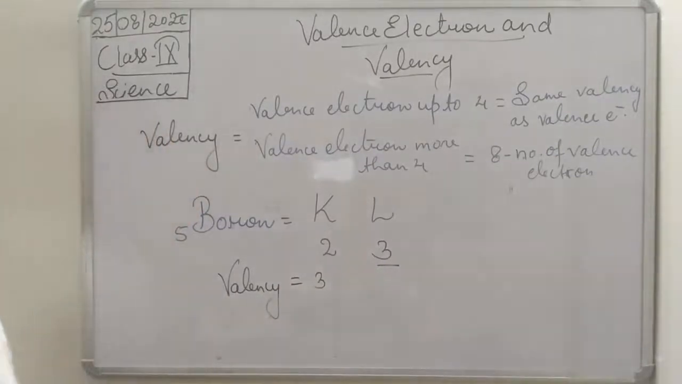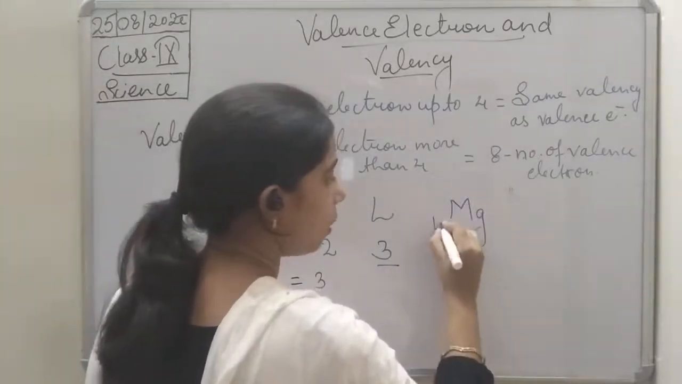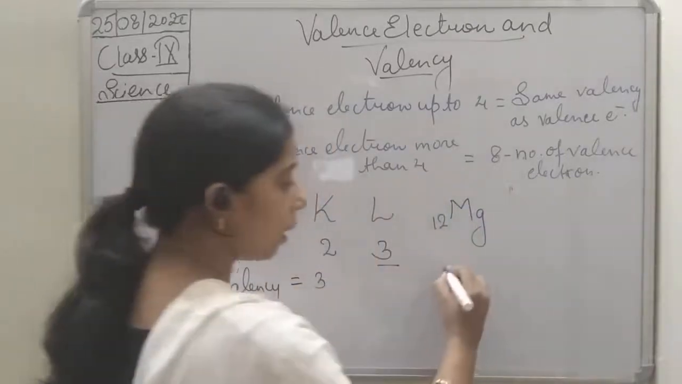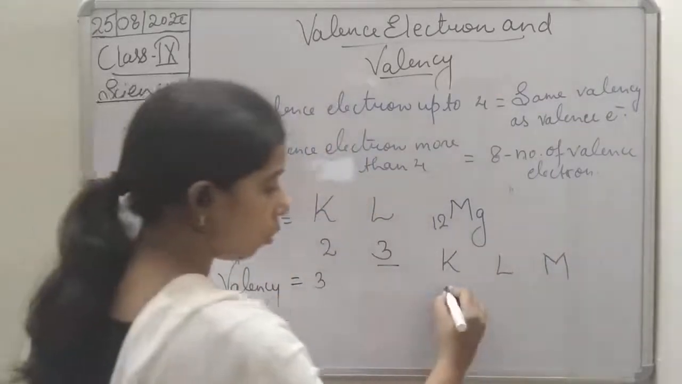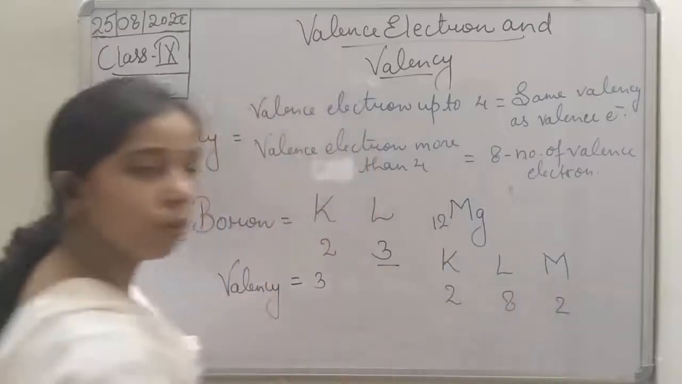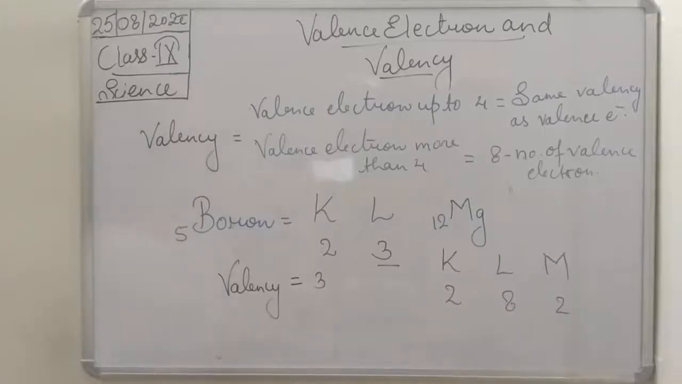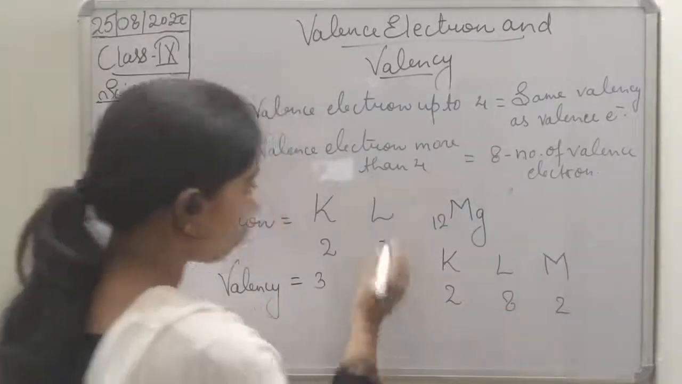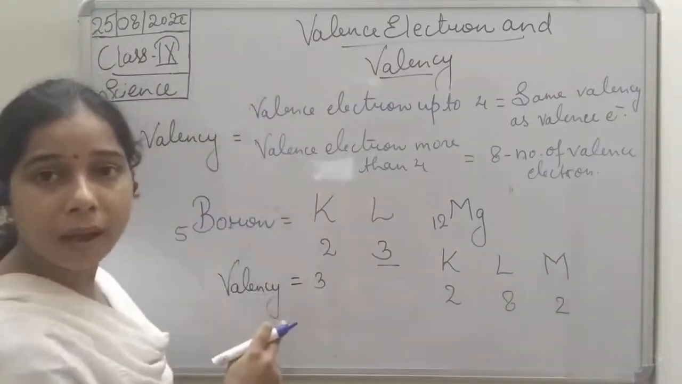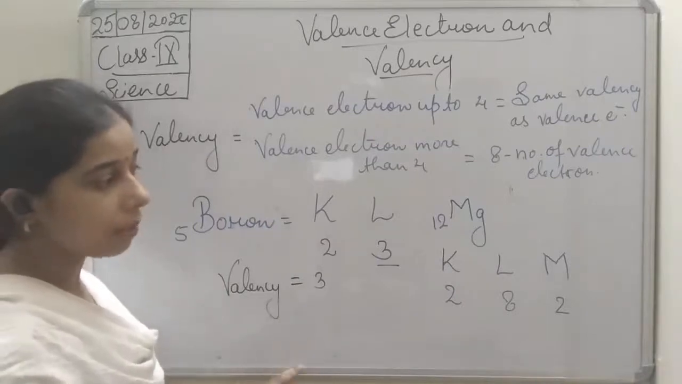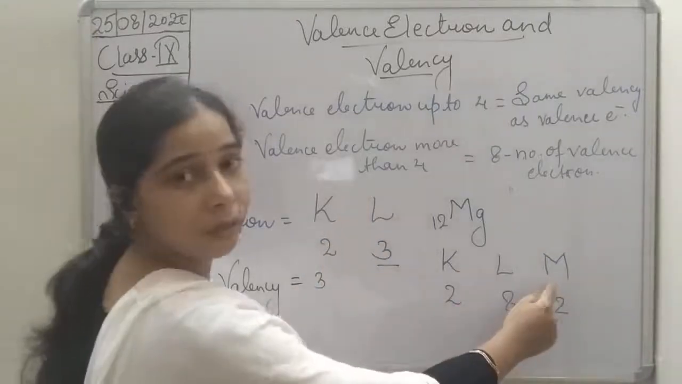You can take another example, students, like magnesium. Magnesium has atomic number 12, so its electronic configuration will be K, L, M: 2, 8, 2. You see, in the previous case the L shell was the outermost shell; in this case, the M shell is the outermost shell. It doesn't matter which shell we are talking about, we are simply looking at the outermost shell.